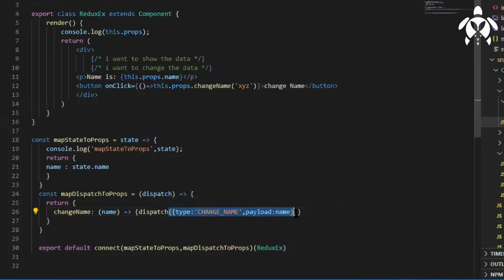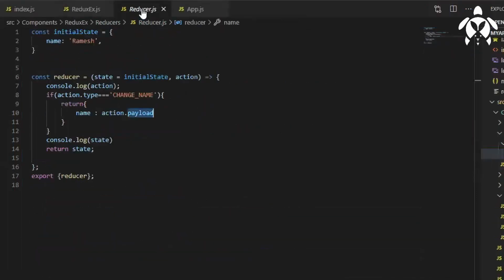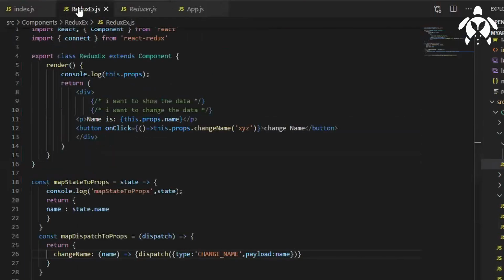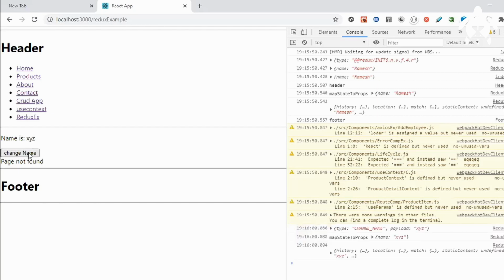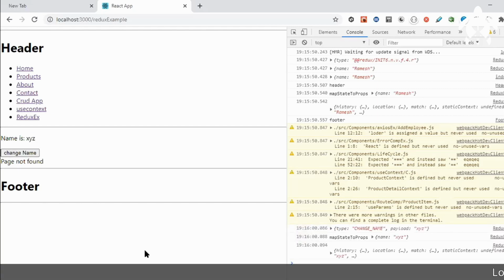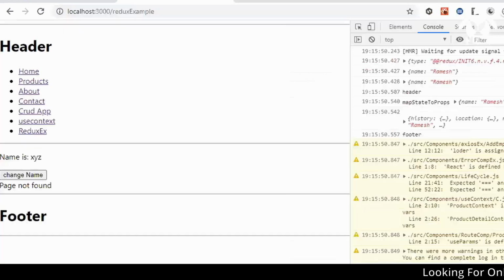So this is our action. We are dispatching the action. These two things we are providing to the action. So action.type and then action.payload. This is how it is coming. We are storing it in a name, and then we are giving that to our component, right? Now let's see whether it's working or not. It's giving Ramesh. When I change, yeah, it's working. It's XYZ. Okay, so this was a small example.